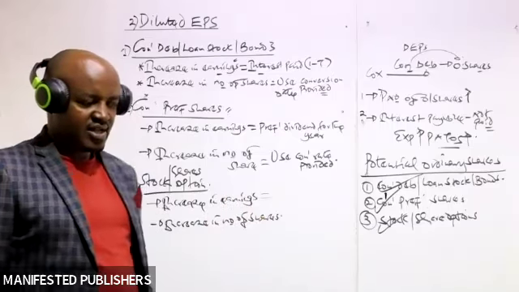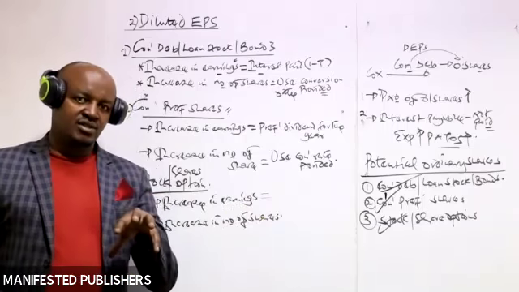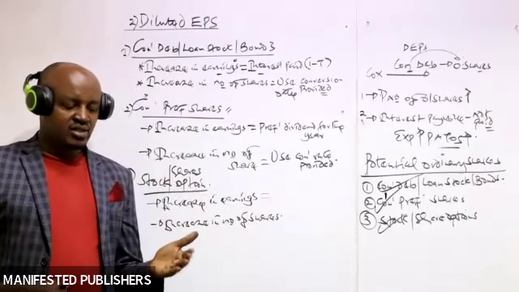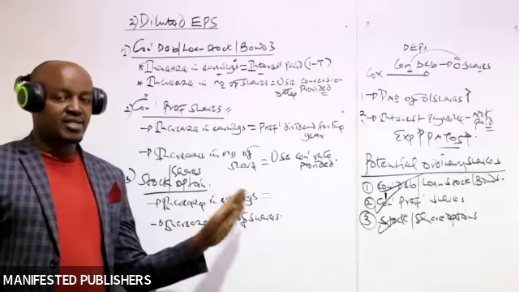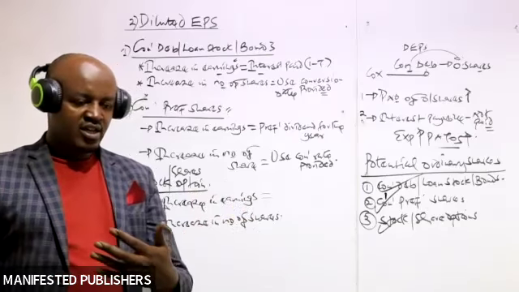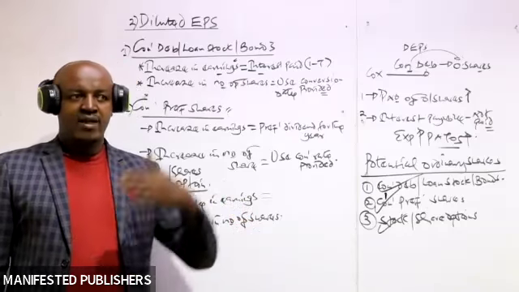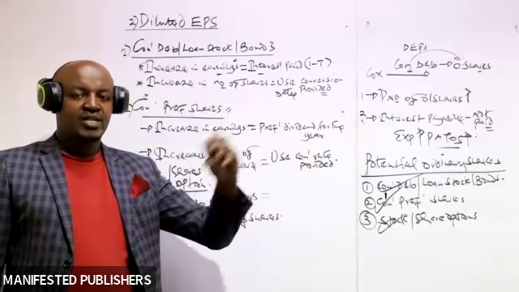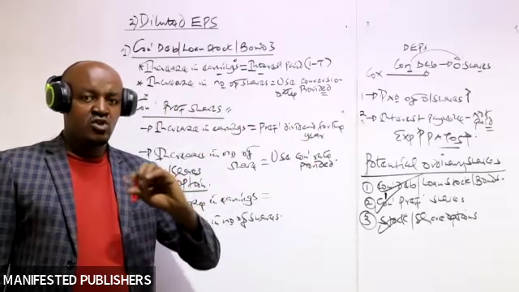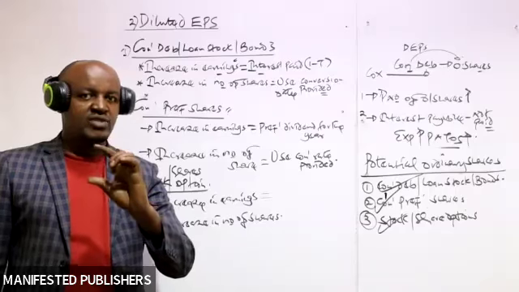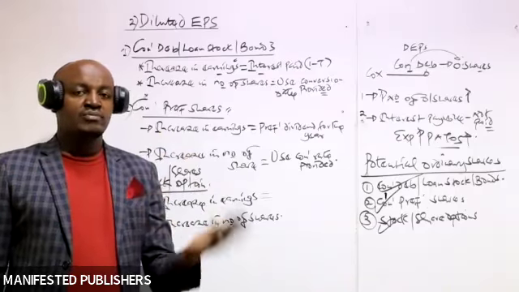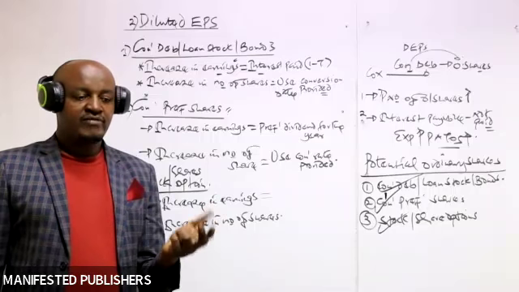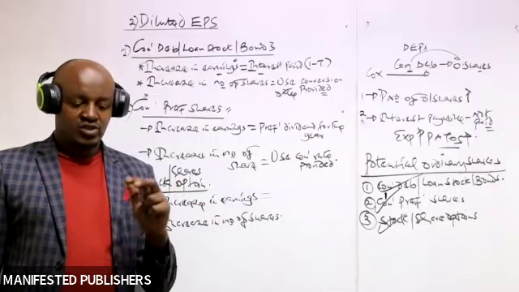Now, the first thing you need to ask yourself is how we determine the increase in earnings. Remember, this is the amount by which the profit for the current year would have increased, assuming the employees exercise the stock option. What you need to note is that if you're given this privilege as an employee to buy the shares of the company in the future at a price below the market price, there is no return you're entitled to from the company until you buy the shares. Once you buy the shares, that is the time you'll be entitled to dividends. So even if you exercise that stock option during the current year, the company will not make any savings.